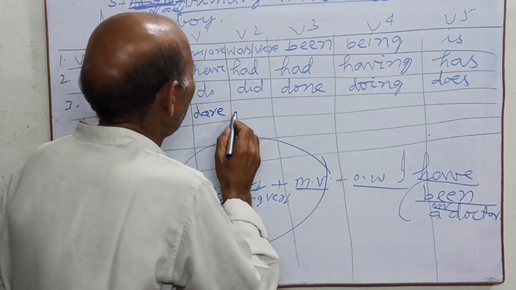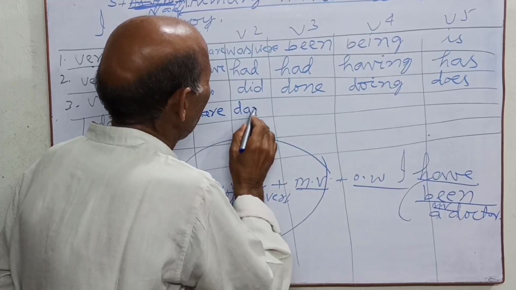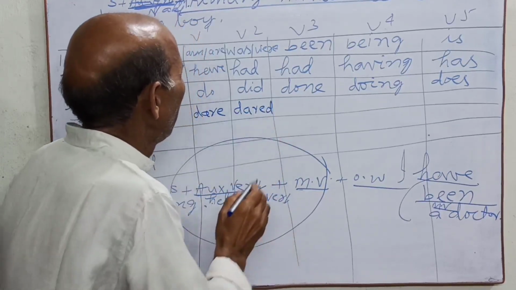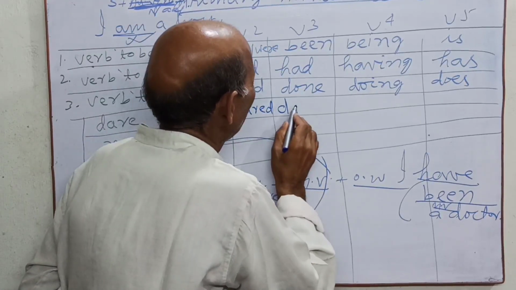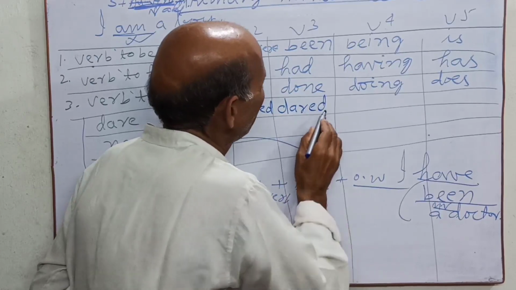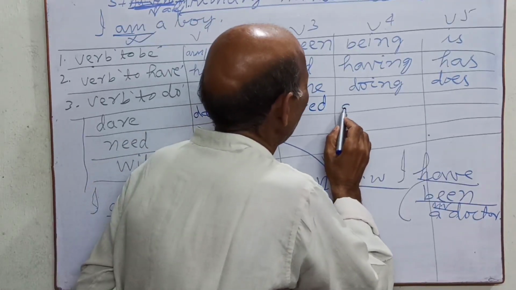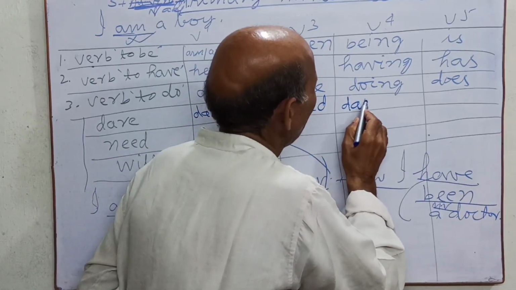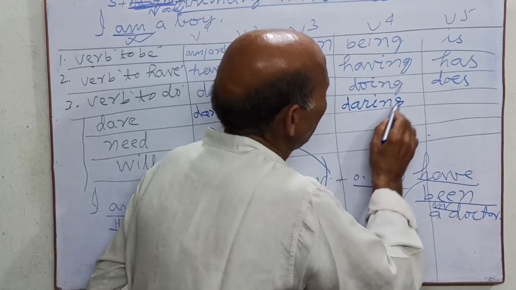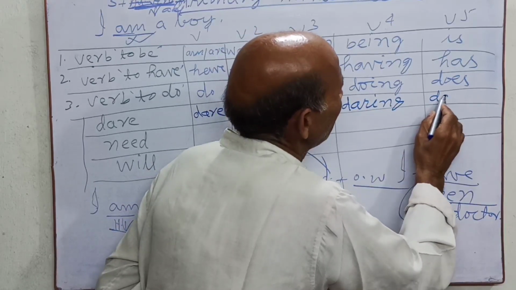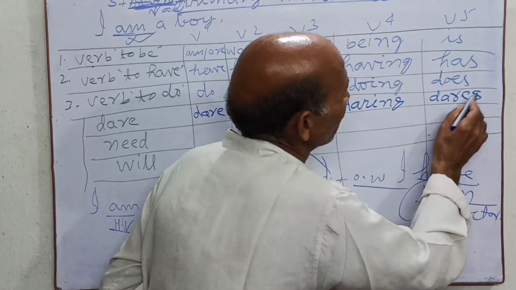Dare, D-A-R-E-D, dared. I hear also dare, D-A-R-E-D, dared. I hear daring, D-A-R, daring, or here dares, D-A-R-E-S, dares.